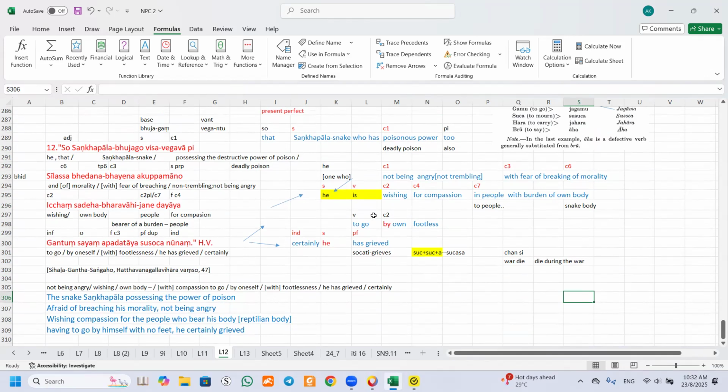So we will move into the next part. Actually, brother, why use a simile of the snake for this? I'm not too sure why he used the simile of the snake.